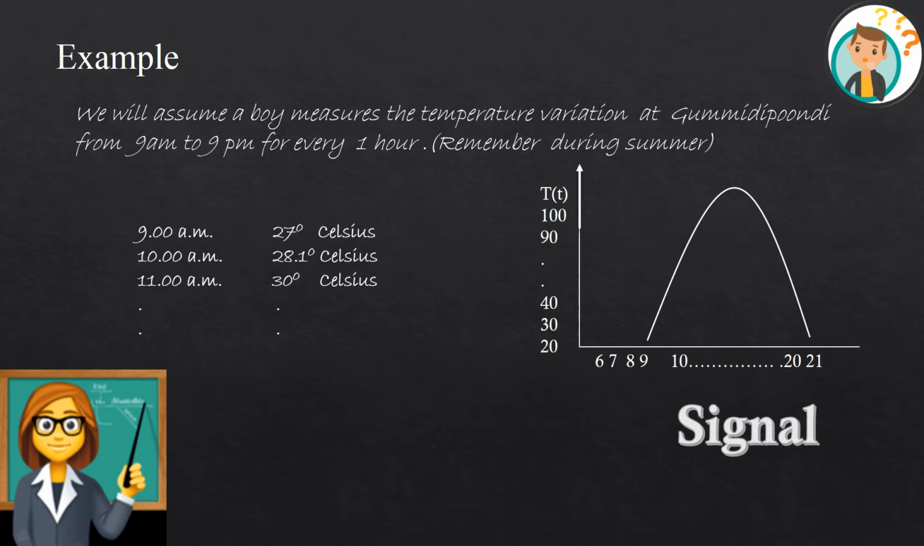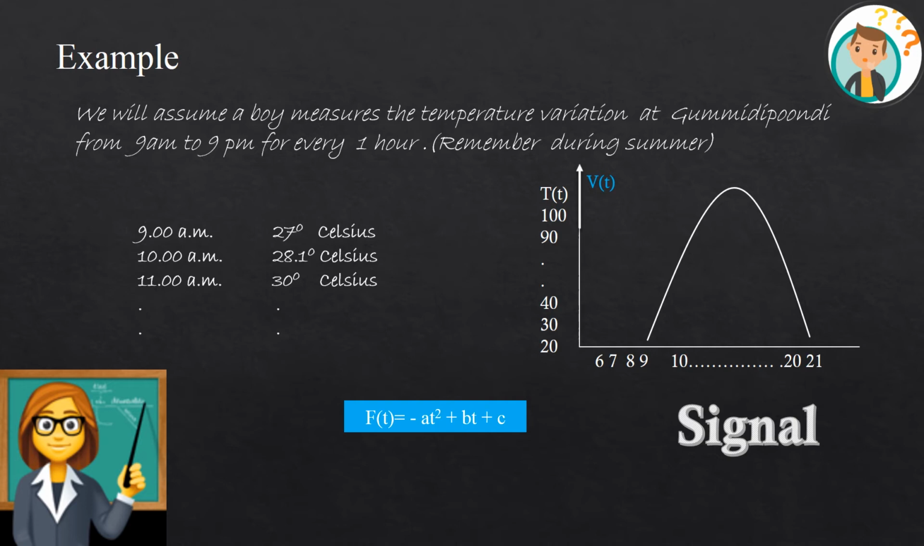Also I told you that this pattern looks like a downward parabola. In your mathematics, you have a function expressing this pattern, which we call f(t) = -at^2 + bt + c. So this is how we end up with a function which shows the variation between any two quantities. I hope this is a very good example for understanding how we end up with a signal from raw data values.